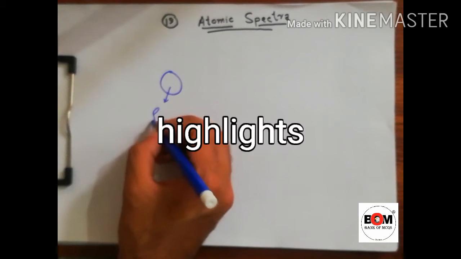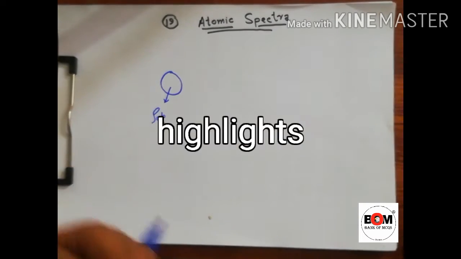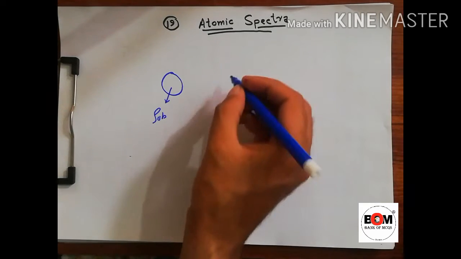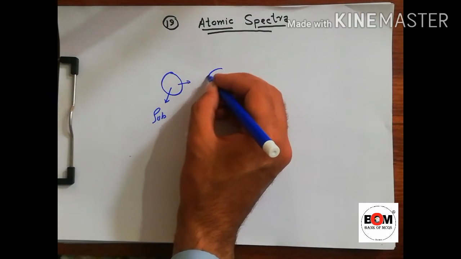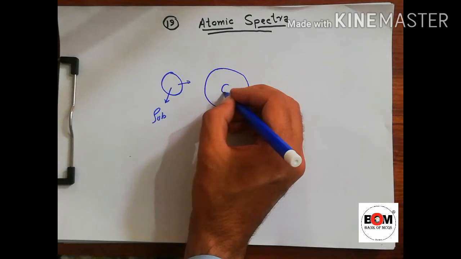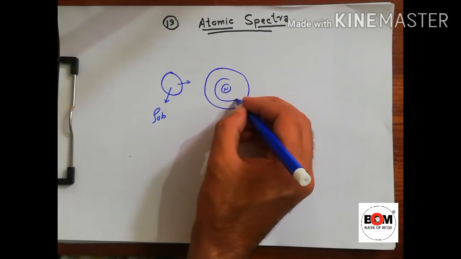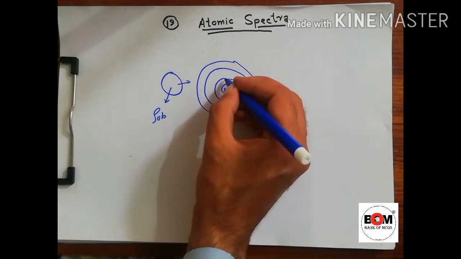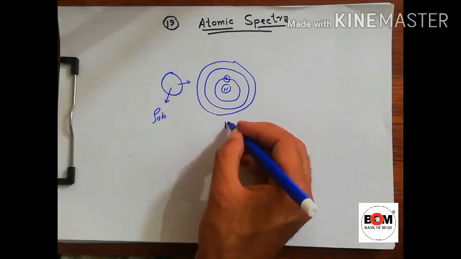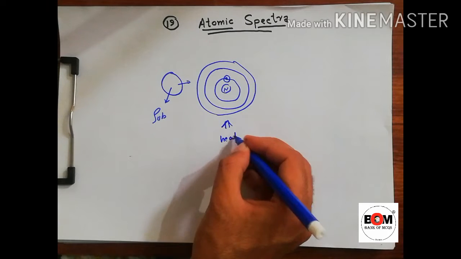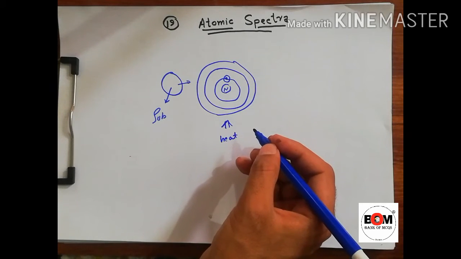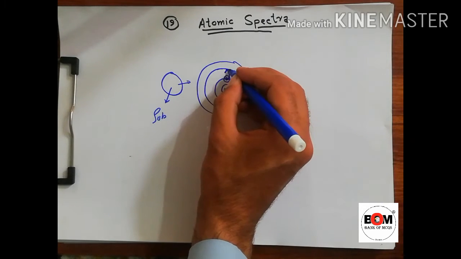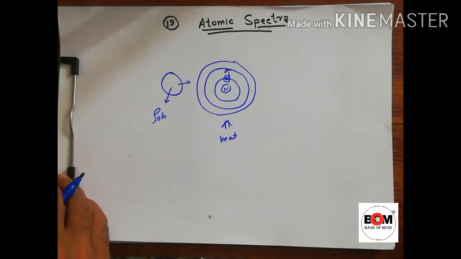If we have any substance and if we heat it, what will happen? Its atoms will absorb energy. So this is a substance in which atoms are present. This is the nucleus and these are electronic shells in which electrons are present. So if we heat it, what will happen? Electrons will get energy and get excited, so they will jump to the higher energy states.